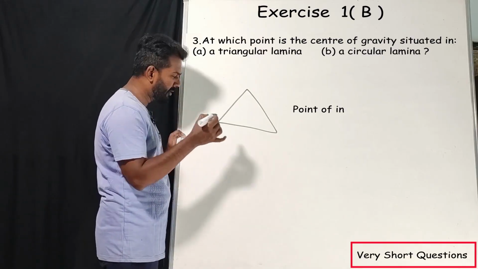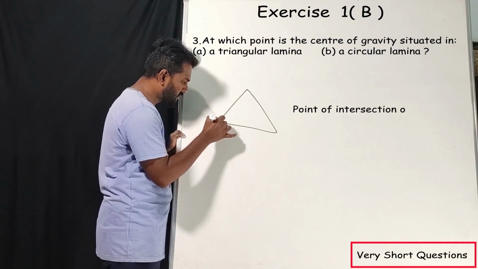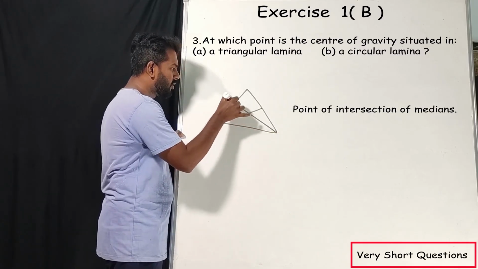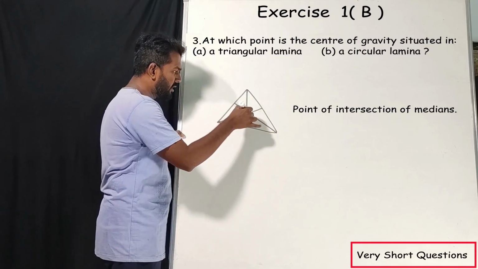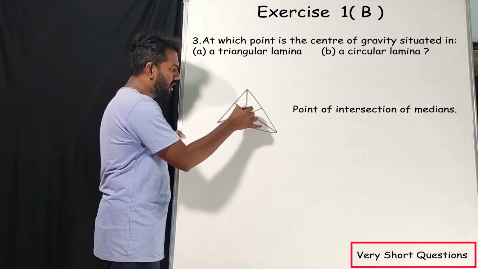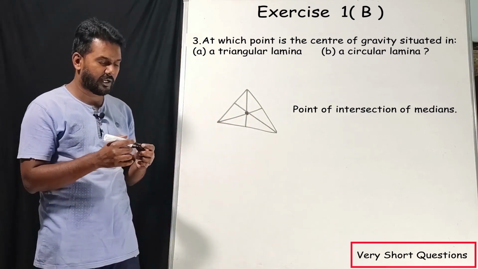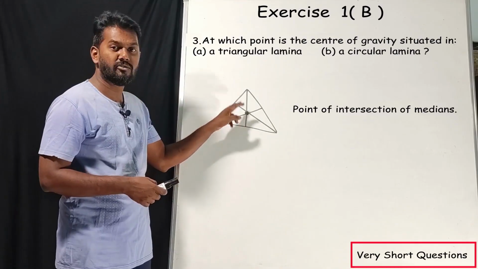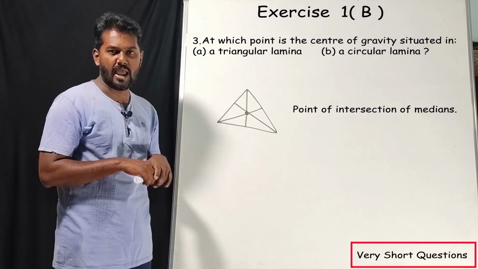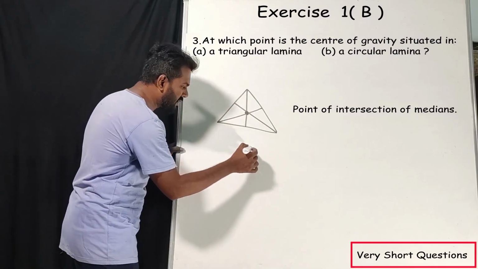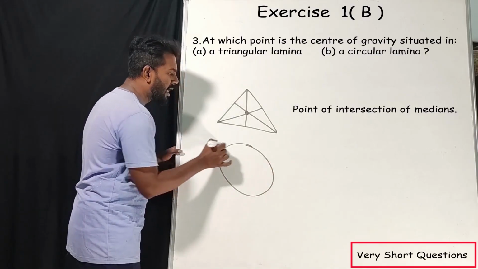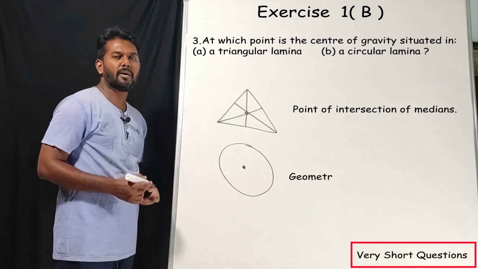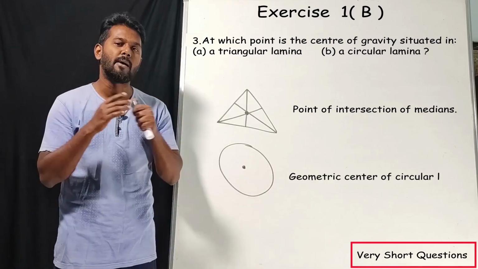How can we find the median? From this vertex to here, from this vertex to here, and from here to here. This is the point where we get the center of gravity. How can we write it in the exam? Intersection of medians of a triangle. That's it. Next, they are asking for circular lamina. The answer will be the geometric center of the circular lamina.